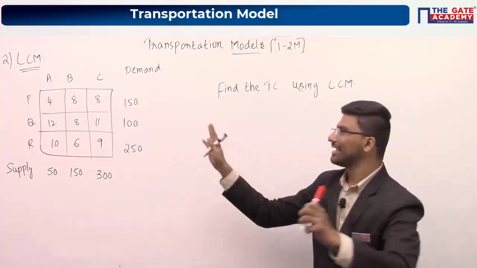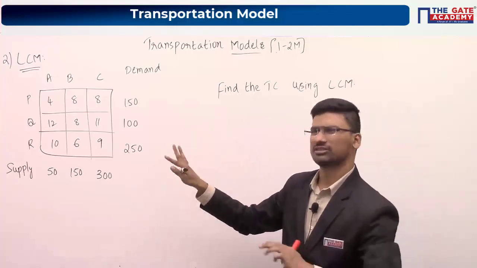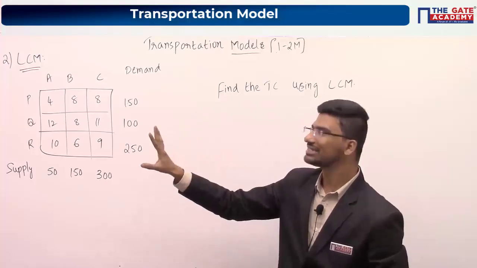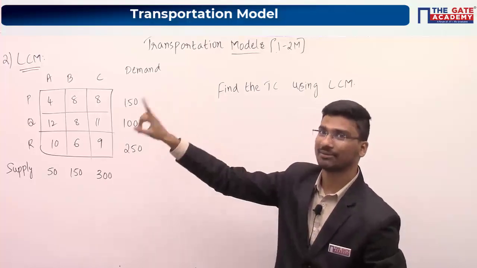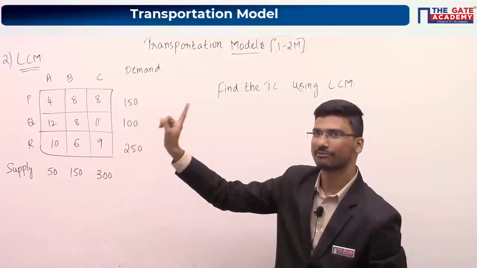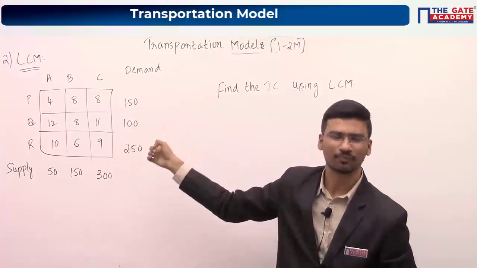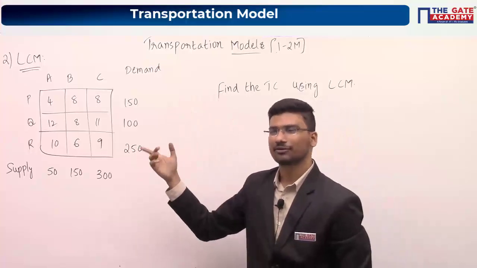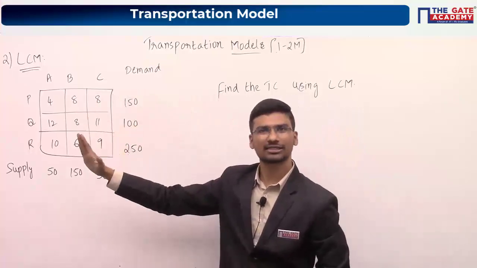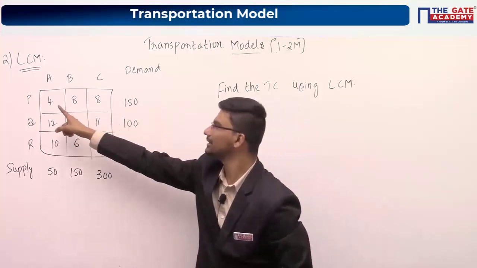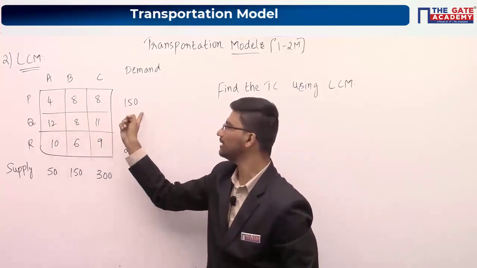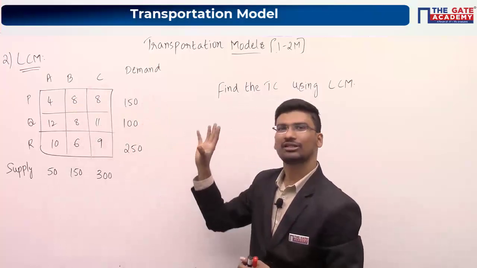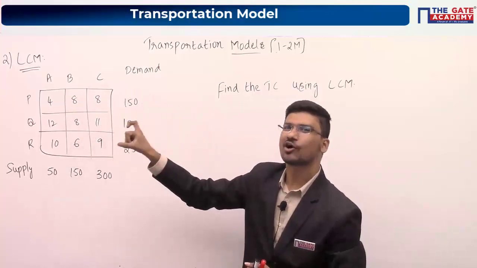We are solving the same question using the LCM method also, because in the GATE examination we do not have many questions. One more reason is that we want to compare this method and the NW method. That's why we are solving the same question using the LCM method. You can simply guess here. In the previous method, we went to the northwest corner cell and allocated the minimum of supply and demand over there. Now the name indicates least cost method.